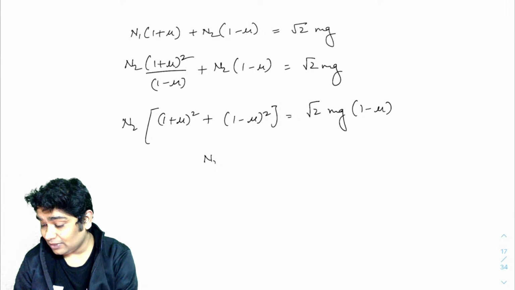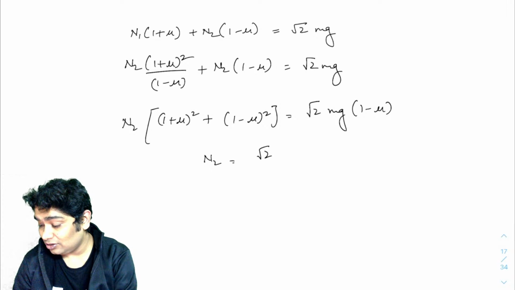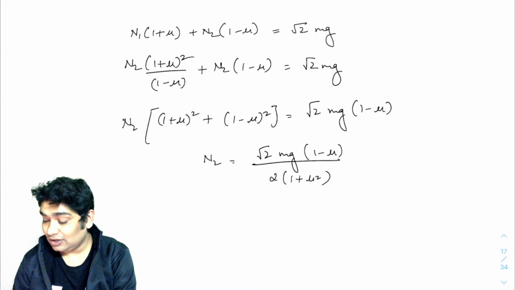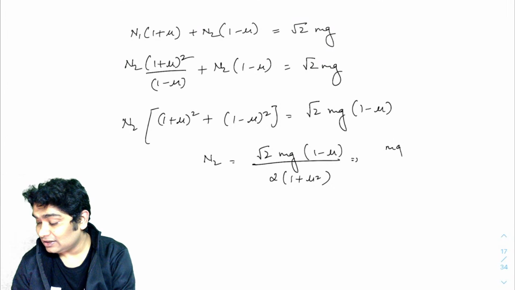So let's see what I'm getting. This would have been 2 plus 2 mu square, right? Yeah, 2(1 plus mu square), right? So I'm getting n2 as mg(1 minus mu) over root 2(1 plus mu square).